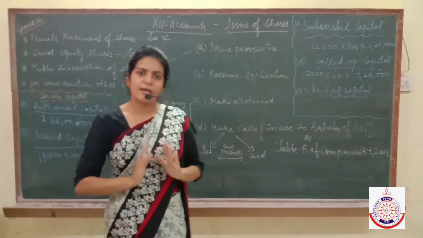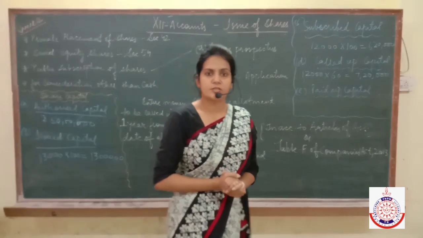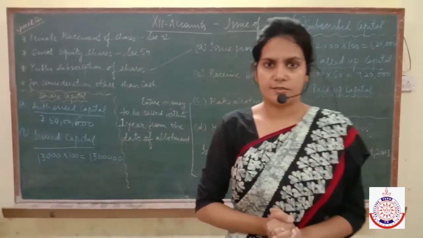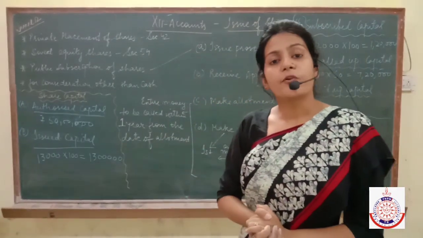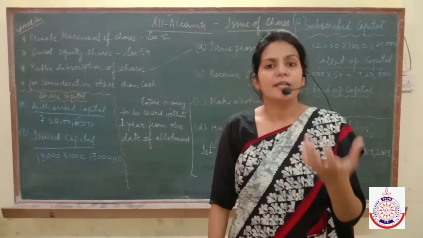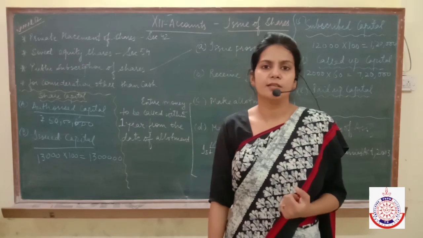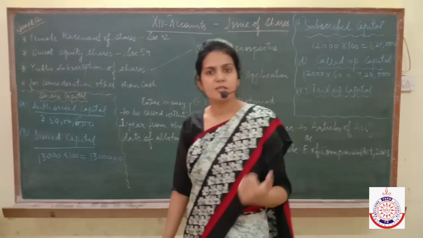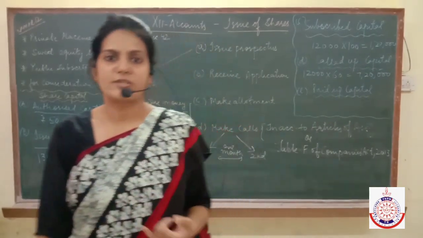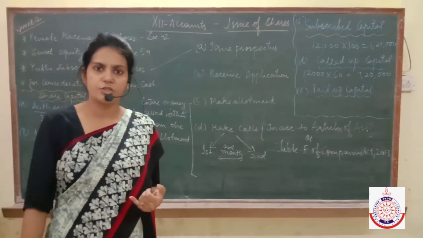In the same way, if I want to buy the shares of your company, first of all I have to buy the prospectus. And for buying the prospectus, I need to give some money to the company, and that money is known as application money. The money which you pay to the company for buying the prospectus is known as application money.